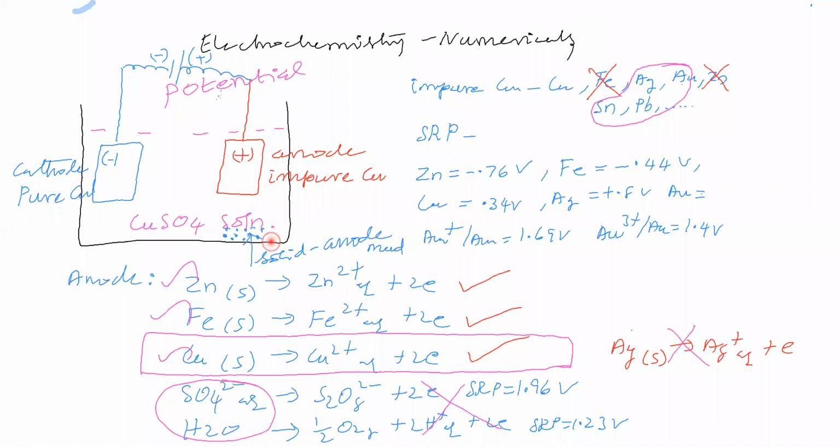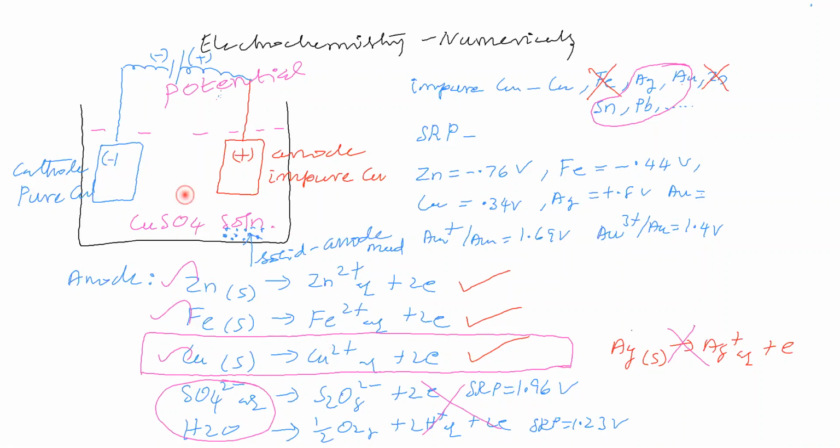Now we have to go for the cathodic process. At the cathode, reduction is possible. Which species will undergo reduction? Whatever is in the electrolytic solution. Zn2+ may undergo reduction at the cathode. Fe2+ may undergo reduction at the cathode.